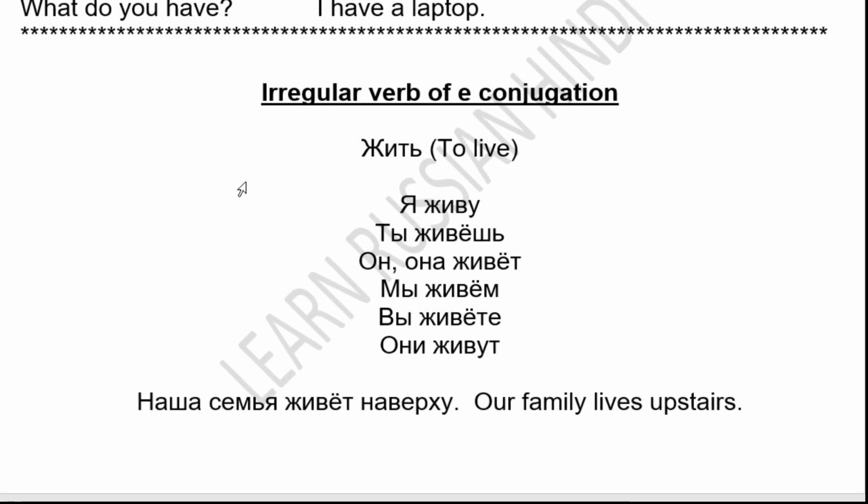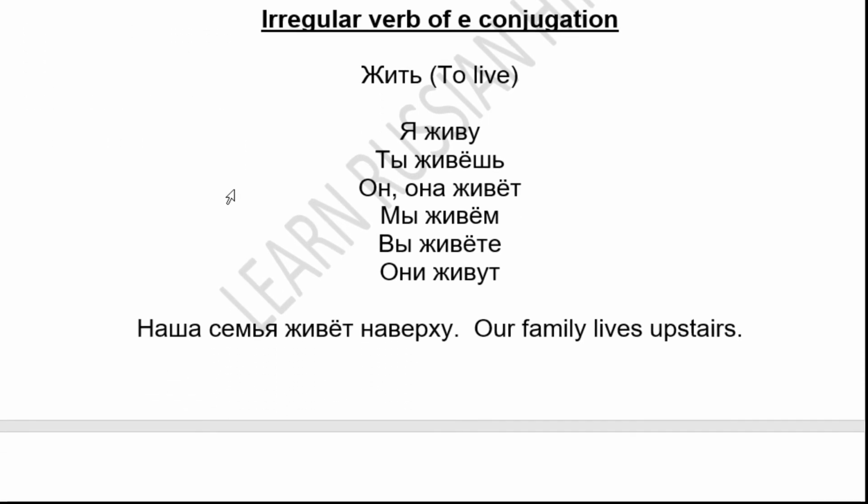Now coming to next, the irregular verb of a conjugation. We have learned two types of conjugation, type 1 and type 2. Now this is an irregular conjugation. This is also type 1 conjugation, but it is irregular. So you have to learn and remember this. So this verb is жить. Жить means to live.